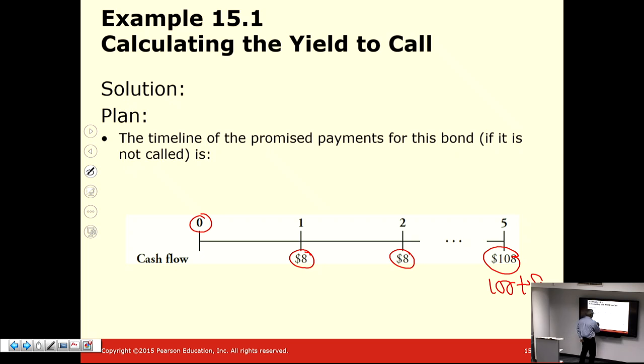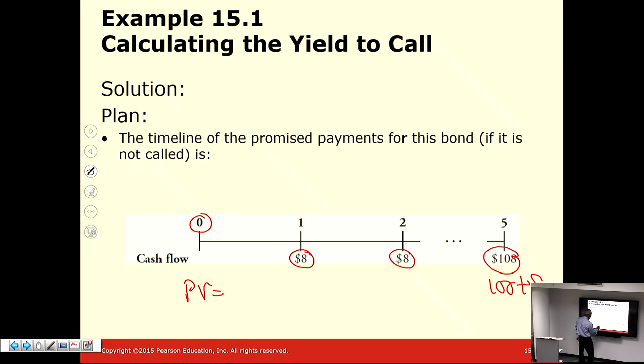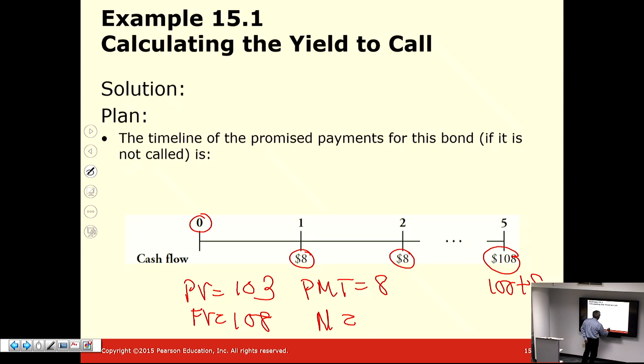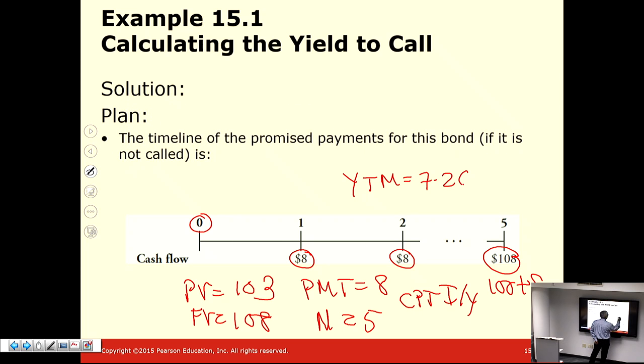So if I did present value of 103, future value 108, payment of 8, N of 5, and I computed IY, I would get essentially a YTM of 7.26%.